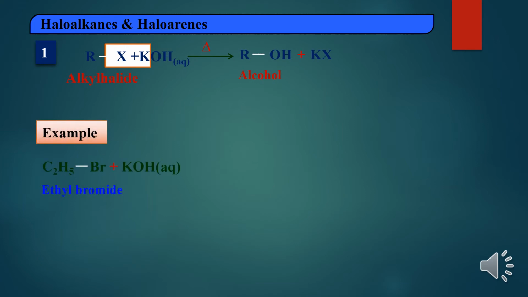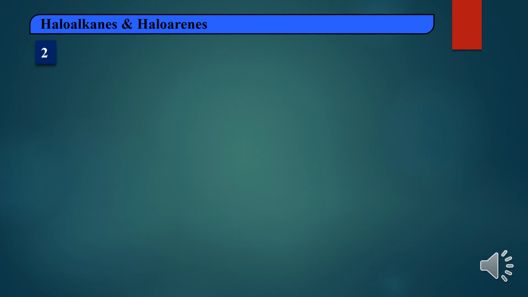We can take a particular example now. Bromoethane reacted with potash, or potassium hydroxide. OH is a nucleophile. OH will attack the carbon atom where the halogen is linked. It will get attached there and the halogen will come out with the potassium. Now you will get the product ethanol and potassium bromide as a byproduct.